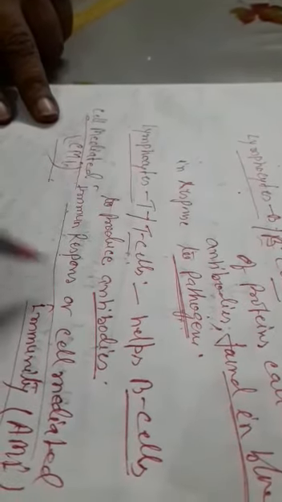Next, cell mediated immune response, CMI. C stands for cell, M stands for mediated, and I stands for immunity.